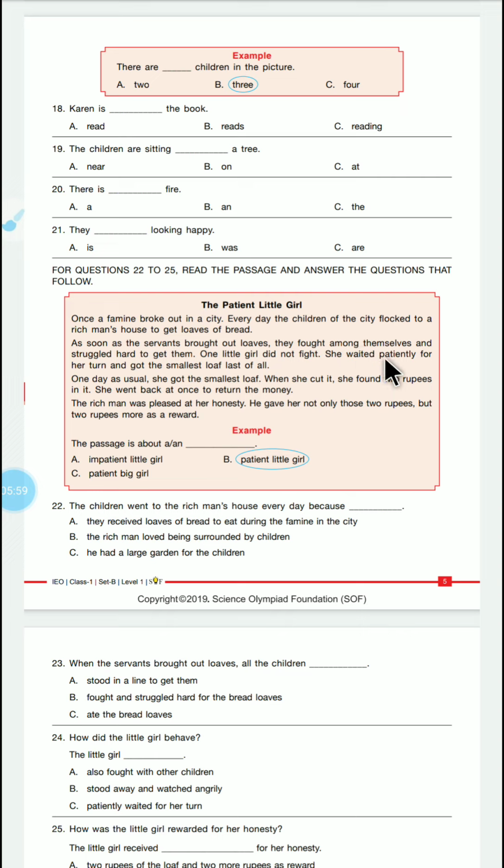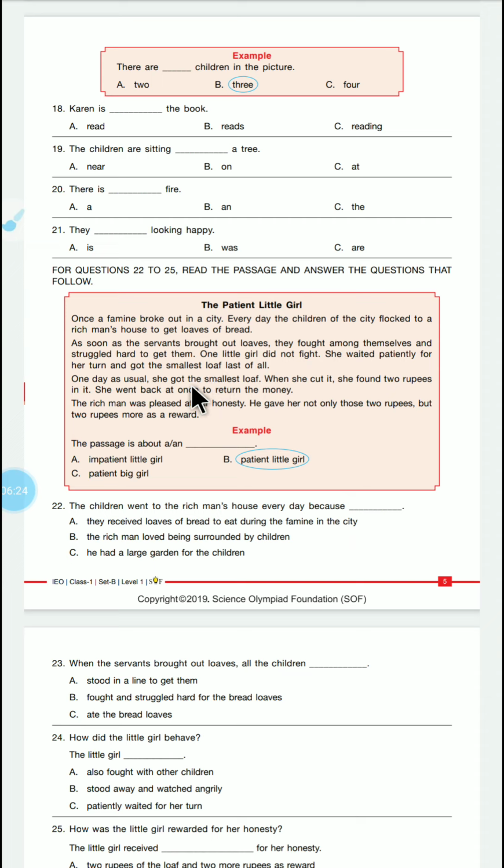Every day the children of the city flocked to a rich man's house to get loaves of bread. As soon as the servant brought out loaves, they fought among themselves and struggled hard to get them. One little girl didn't fight. She waited patiently for her turn and got the smallest loaf last of all.